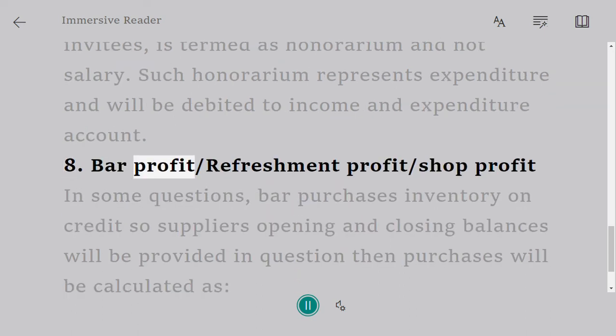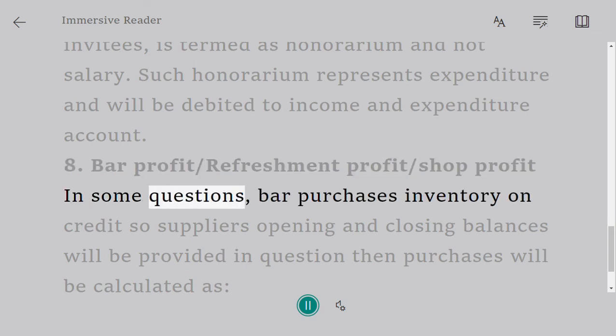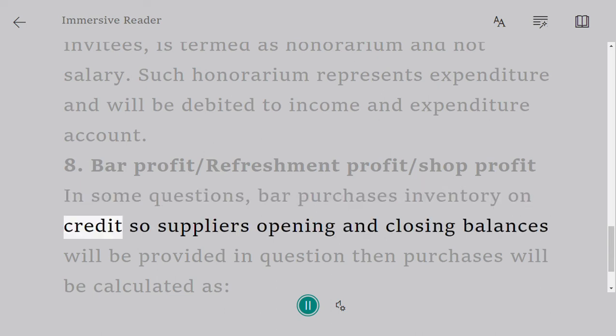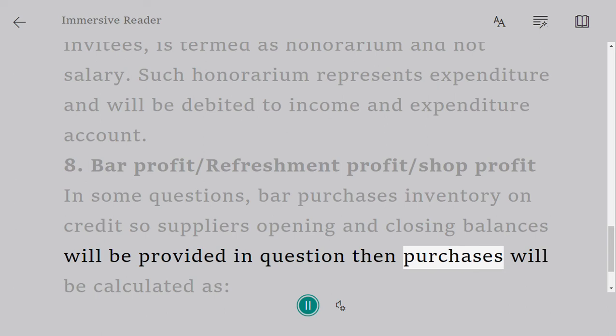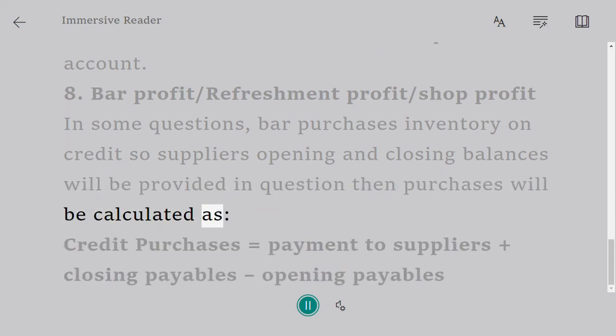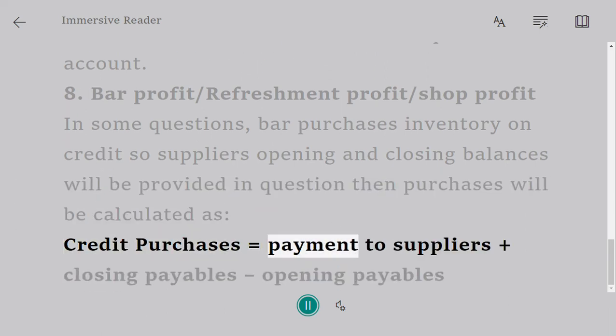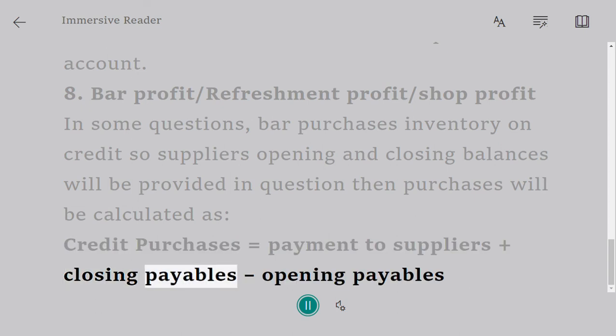8. Bar profit/refreshment profit/shop profit. In some questions, the bar purchases inventory on credit, so suppliers' opening and closing balances will be provided in the question, then purchases will be calculated as: credit purchases equals payment to suppliers plus closing payables minus opening payables.